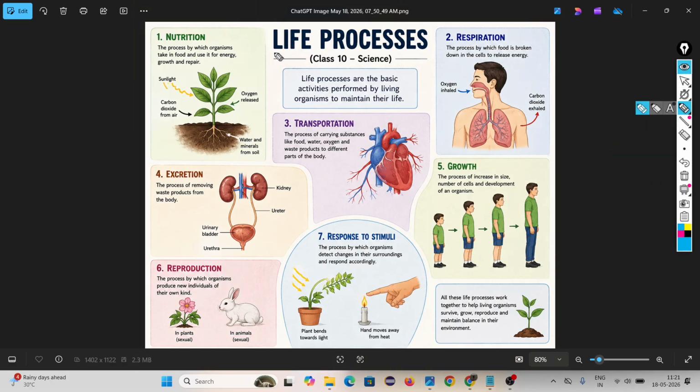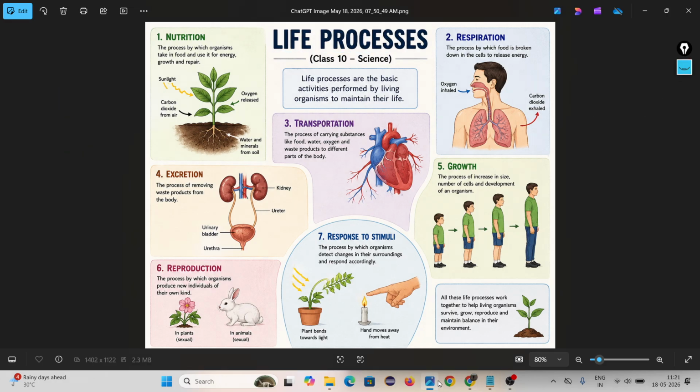Two terms are there, life and processes. What do you mean by life? Life means living organism. We don't consider the non-living thing. In this chapter we are going to learn everything that is related to life. Life means living things. Then what do you mean by living things? What are the characters that differentiate a living from a non-living?